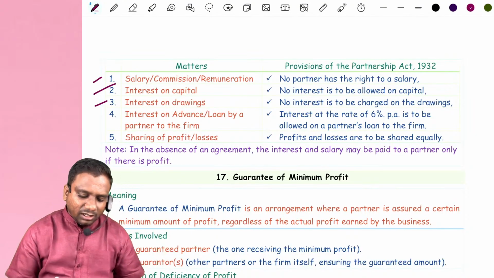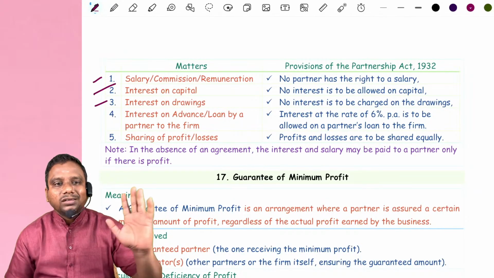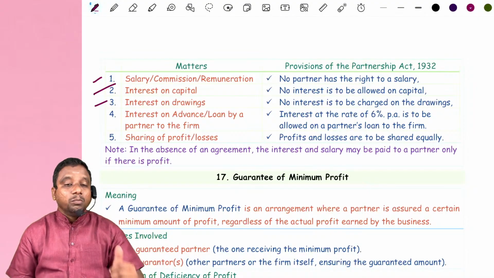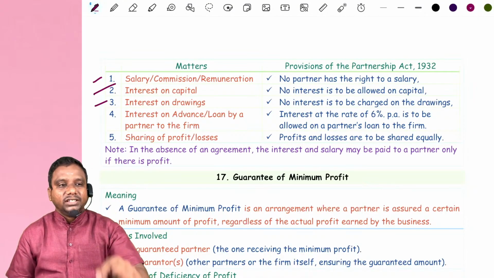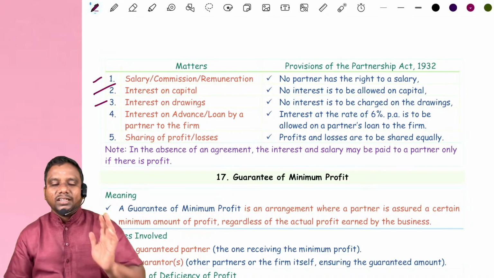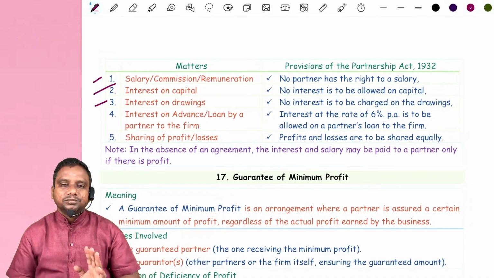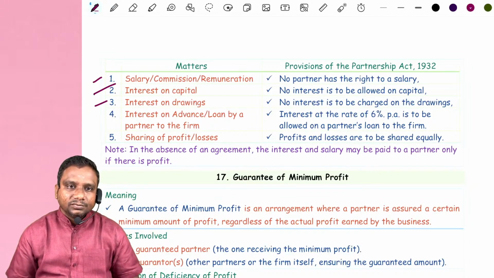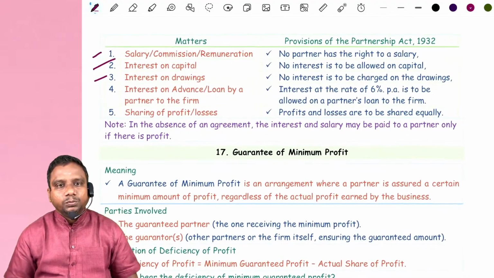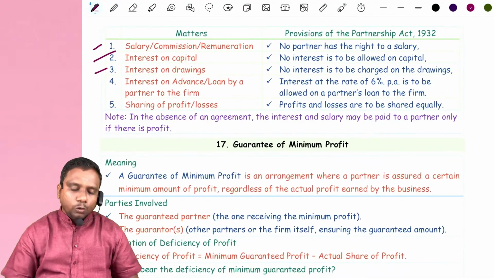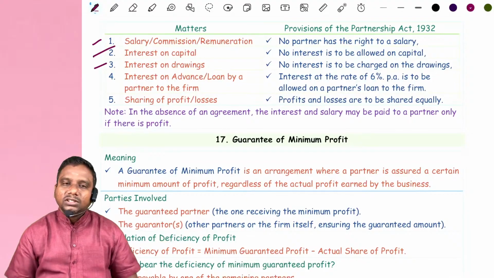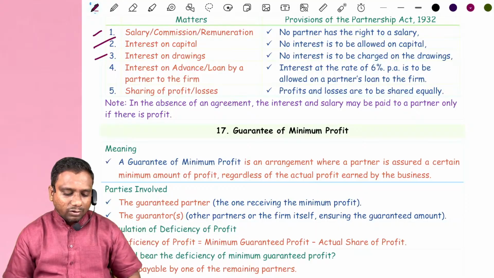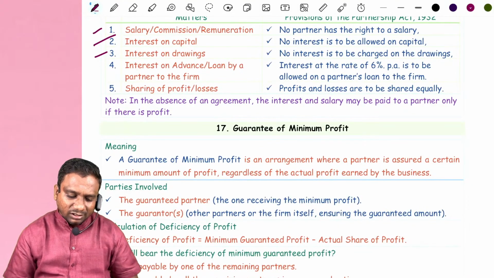Next, salary or commission or remuneration. No partner is eligible. Generally, partners are owners, so how can they take salaries? But if the partnership deed provides, yes, this partner is eligible to receive salary, and this partner is eligible to receive commission. Otherwise, no partner is eligible to receive any salary, and no partner is eligible to receive interest on capital. At the same time, we are not able to charge interest on drawings.